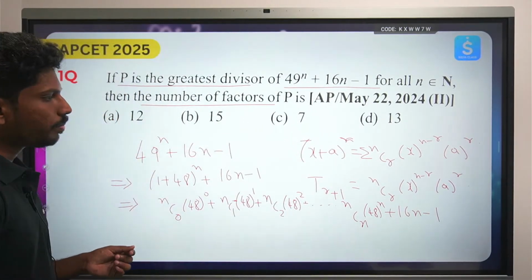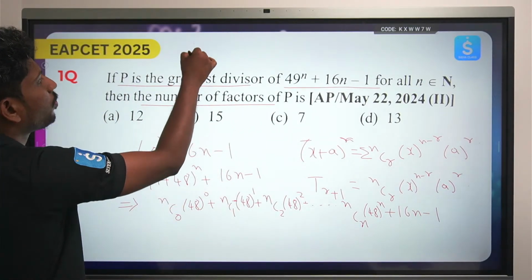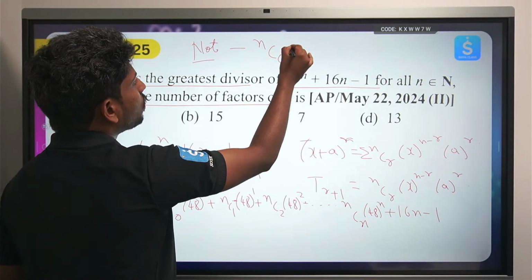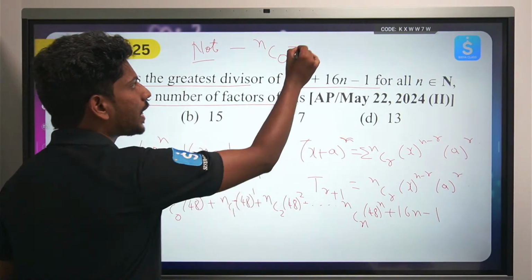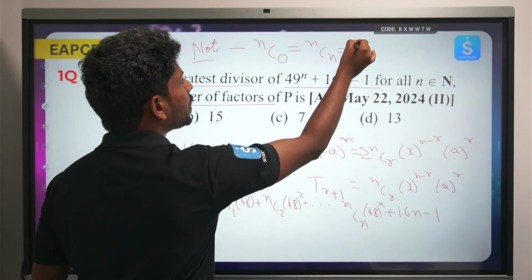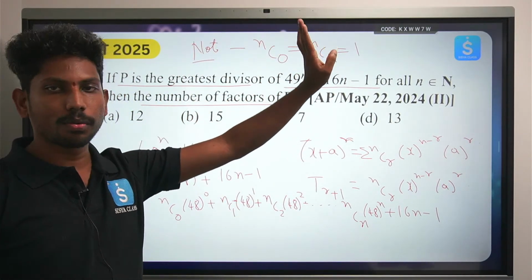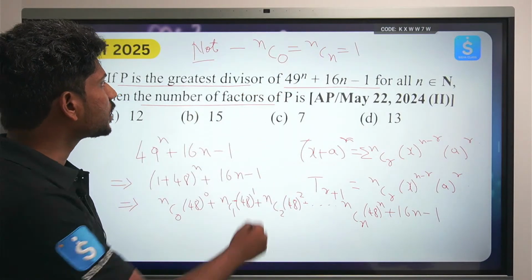Every time, make a note point. Always remember NC0 is always equal to NCN, which is also equal to 1. This is the first note point.